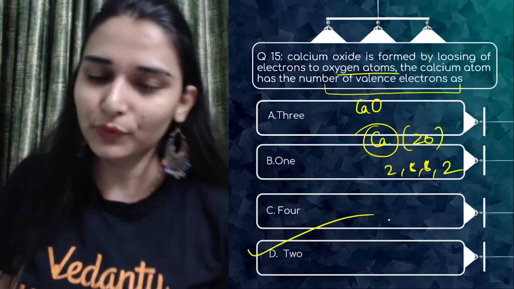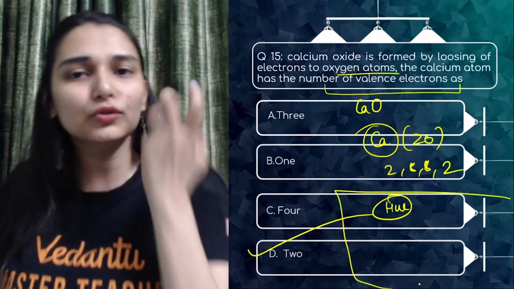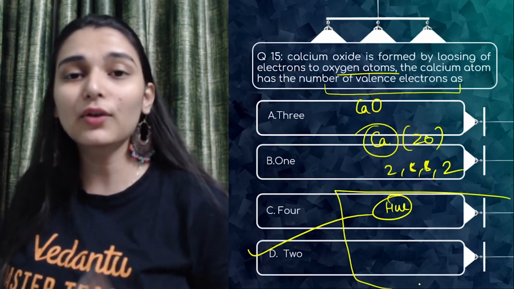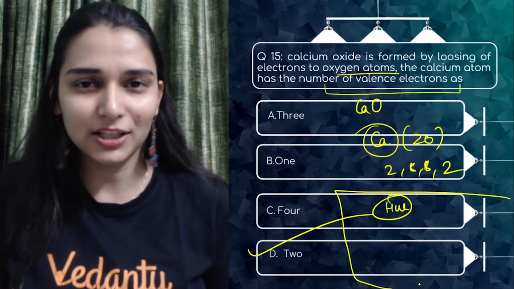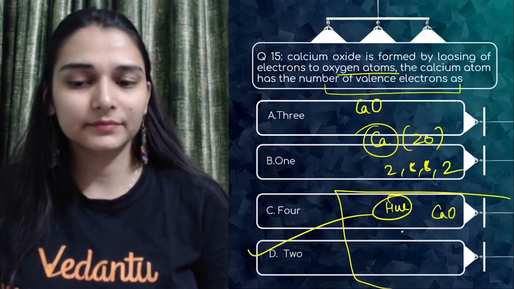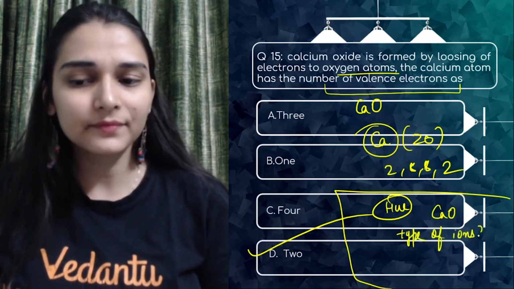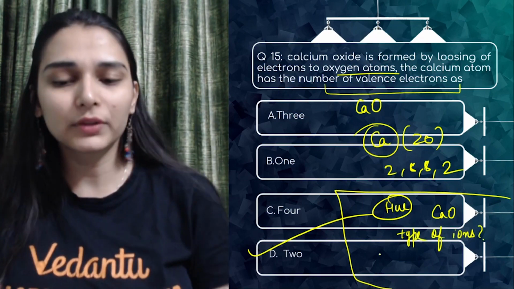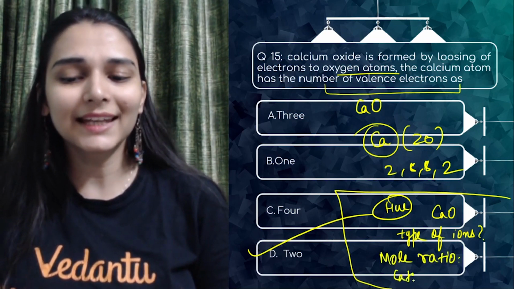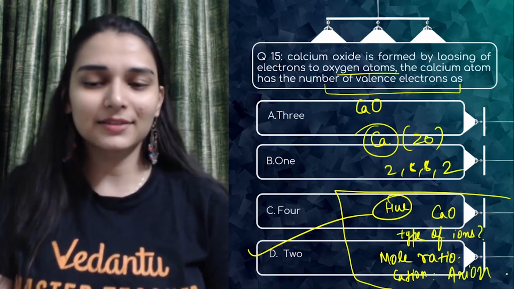Now I give you a homework question in the comment section. I keep giving small questions during the sessions so that I can know how many of you watched the entire session. You have to tell me what kind of ions are present, meaning which is the cation and which is the anion, and in what mole ratio cation and anion are present. Can you tell me the answer in the comment section?